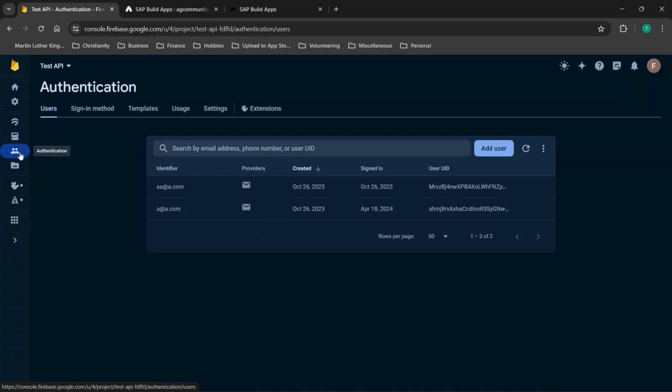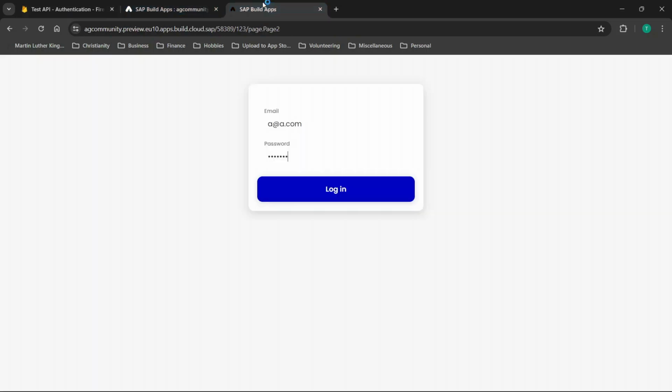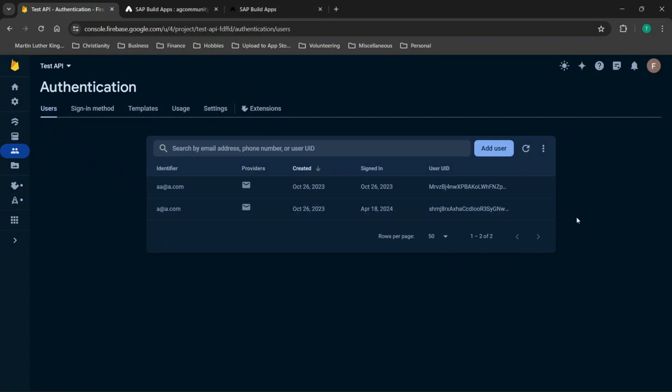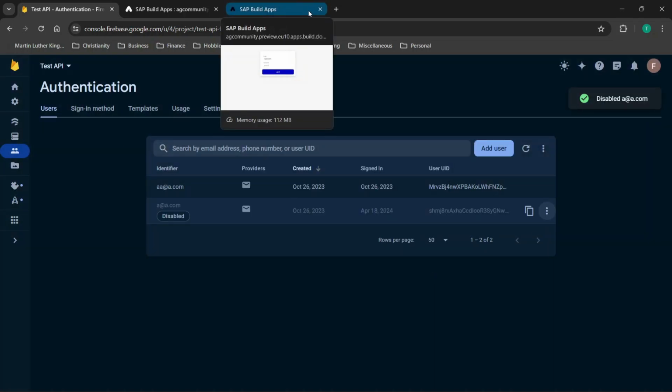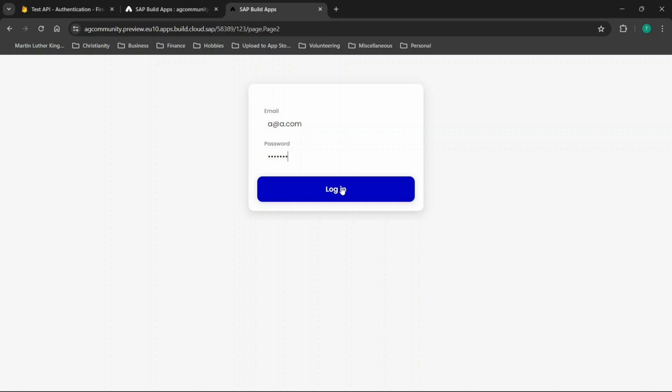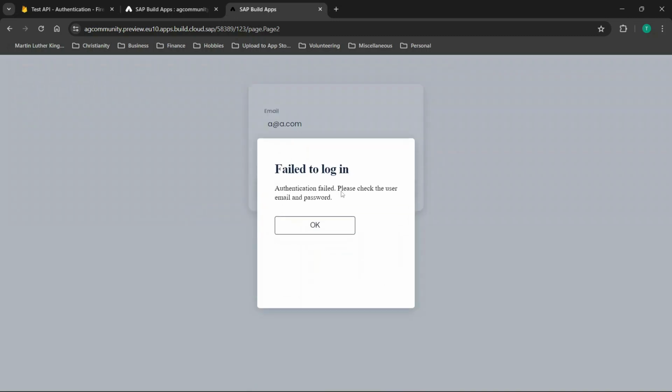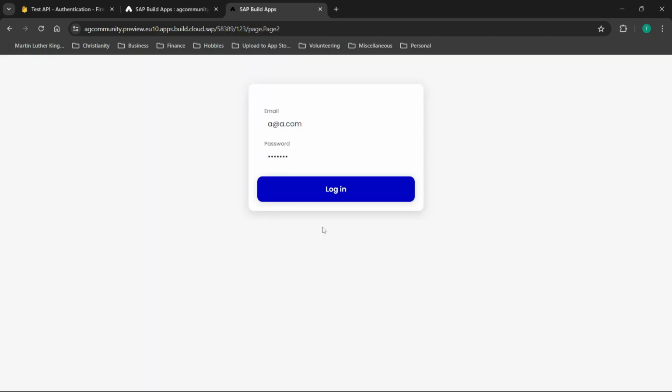So now we're going to go to authentication. What we're going to do is try to log into our app using these credentials. First thing I'm going to do is click on Disable Account. Usually it can take a little bit of time, but it tends to be relatively quick. So if I go here and I try to log in, you'll see that it says failed to log in.